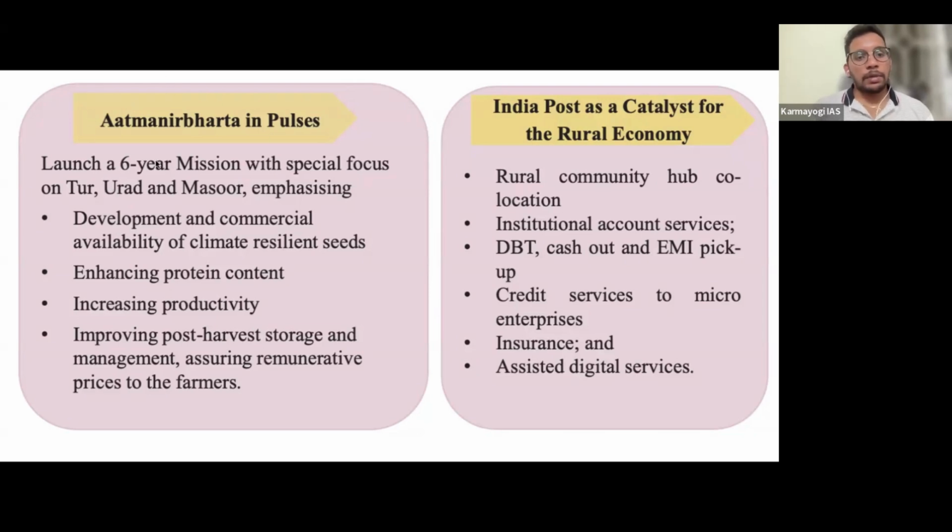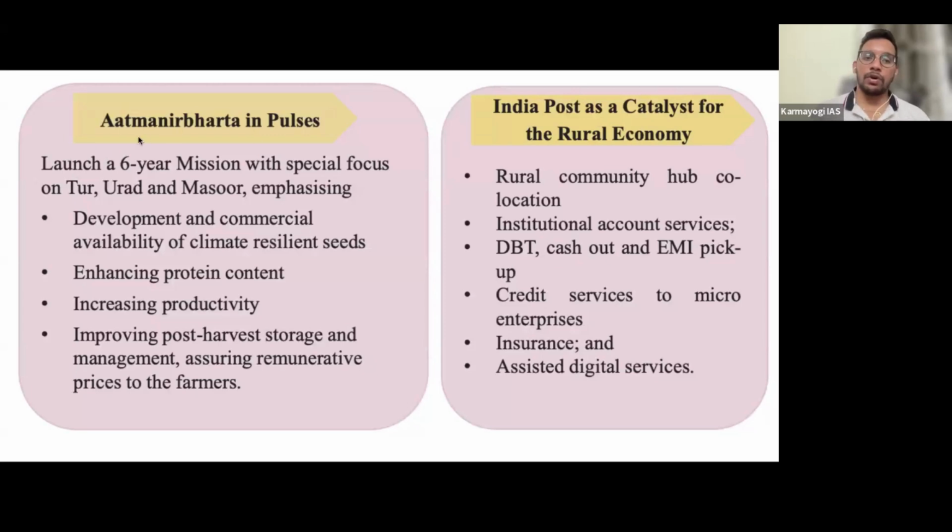Okay, next, Atmanirbhar Bharat on pulses. India is the largest producer of pulses, the largest consumer, and also the largest importer. Such a contradiction we are in. We are the largest producer and also the largest importer. That means whatever pulses we are producing are not sufficient for the country. So that's why the government is importing a lot of pulses from many countries and we are losing our foreign exchange.